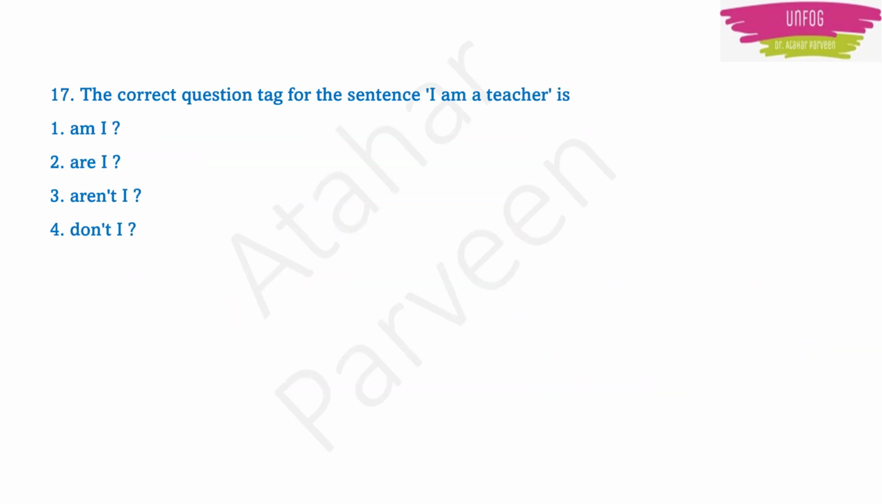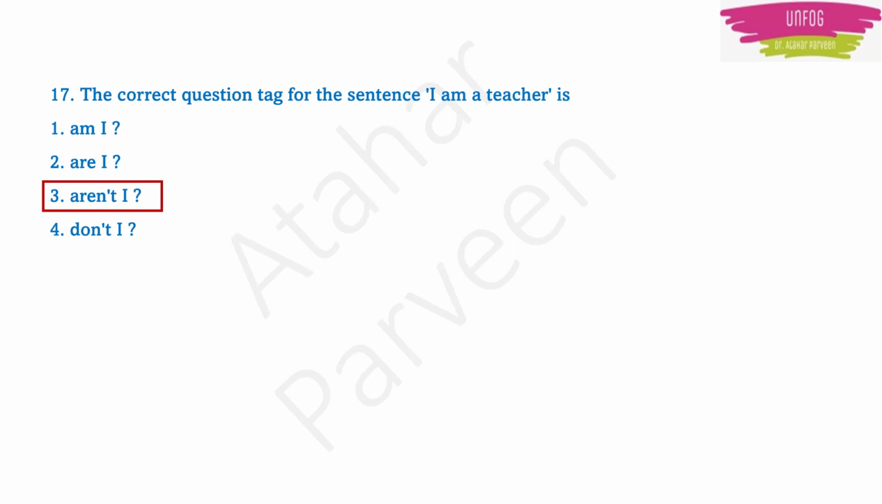Next question. The correct question tag for the sentence "I am a teacher" is... So here, I am a teacher. Aren't I? Here don't get confused with "am I". Okay. Don't write "am I". I am a teacher, "am I" is a wrong question tag. Because whenever you have a negative sentence, then only you have to use a positive question tag. In the sentence, already there is "I am a teacher". So you use "aren't I". There you use a plural question tag. Okay.